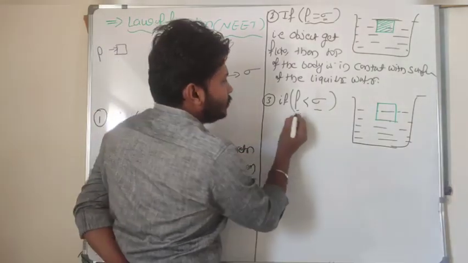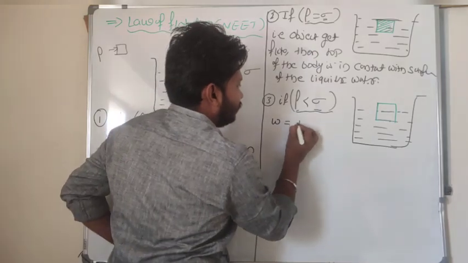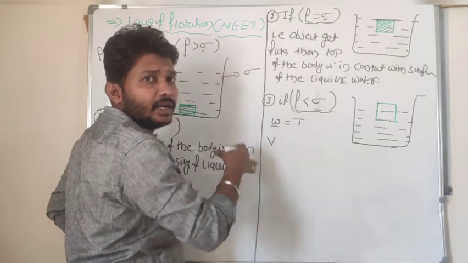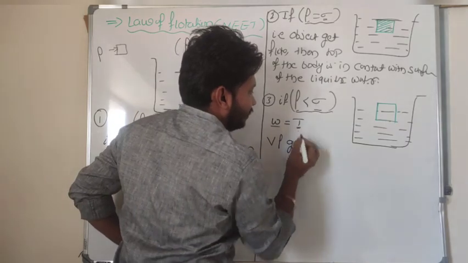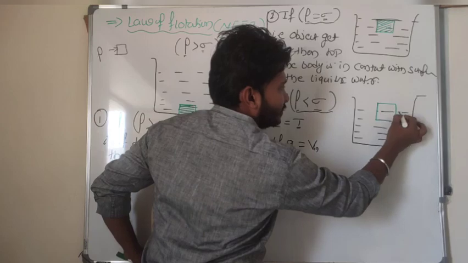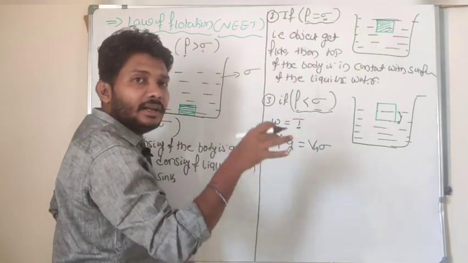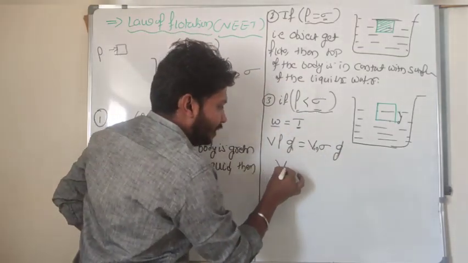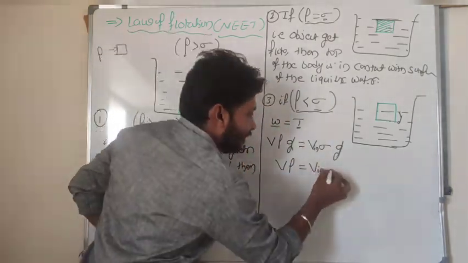This phenomenon happens because weight is equal to thrust force, right? So the weight of the body is m into g, where m we can consider as volume into density, into g. Here the thrust force is the volume inside, that is, how much volume is getting immersed, times the density of the liquid, sigma, and g. The g term will get cancelled out. V into rho is equal to the volume of the body immersed inside into sigma.